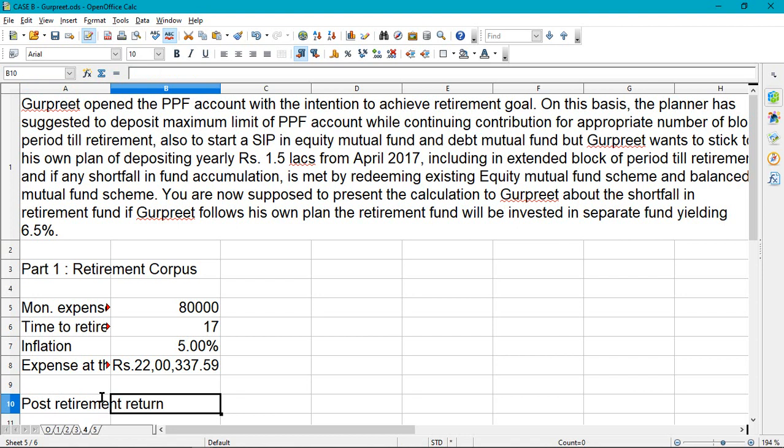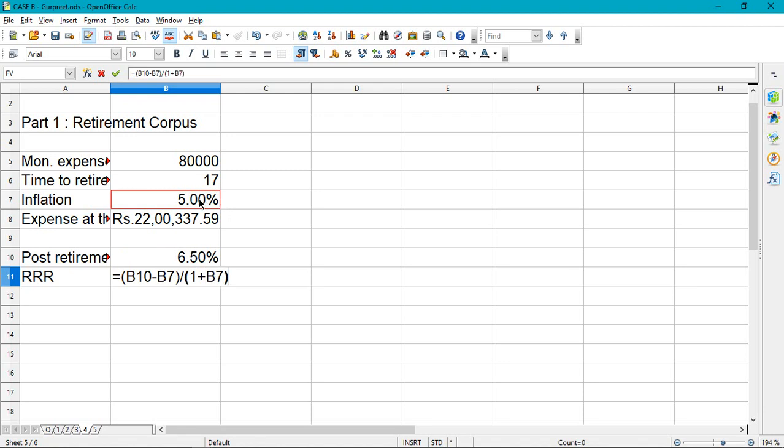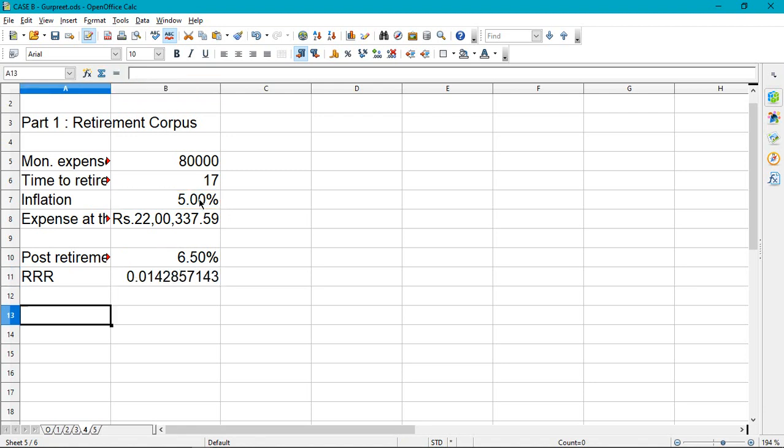Note that we are still in the first part. 6.5%. Now here's the trick. We have to calculate the RRR. So we now know how to calculate the RRR. Very well. So this is the RRR.